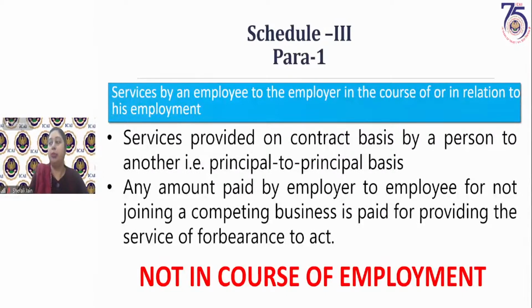If an employee gets commission, can we consider it supply? The nomenclature can be any, but if it is mentioned in his terms of employment, if it is there in his contract that yes, he is providing some services to the employer and for that he will get this amount, the name could be any, then he will be considered an employee and those services will be covered under para 1.